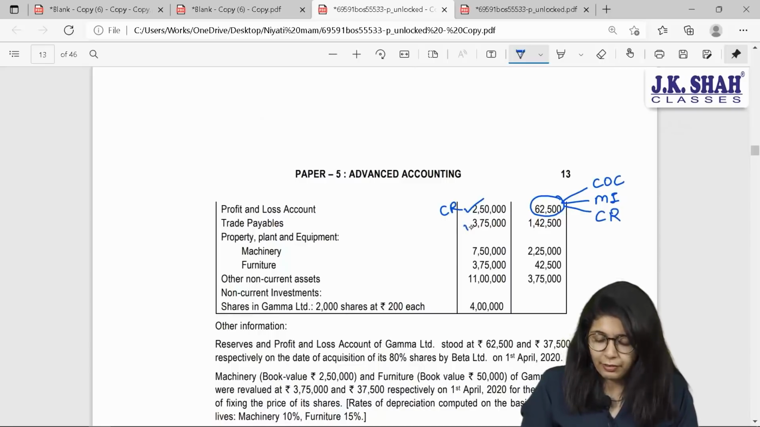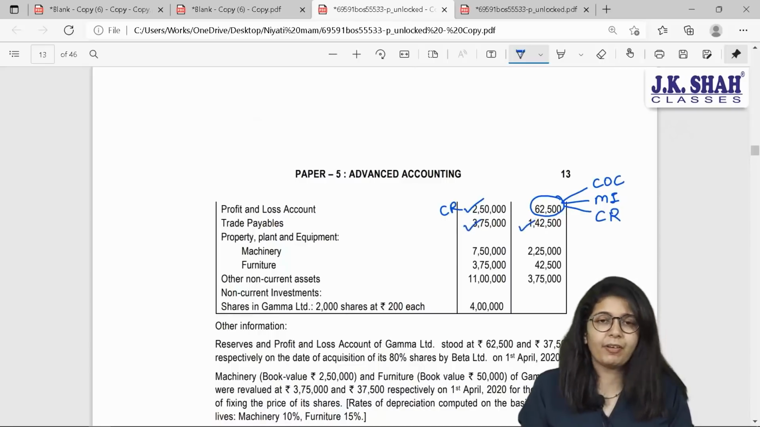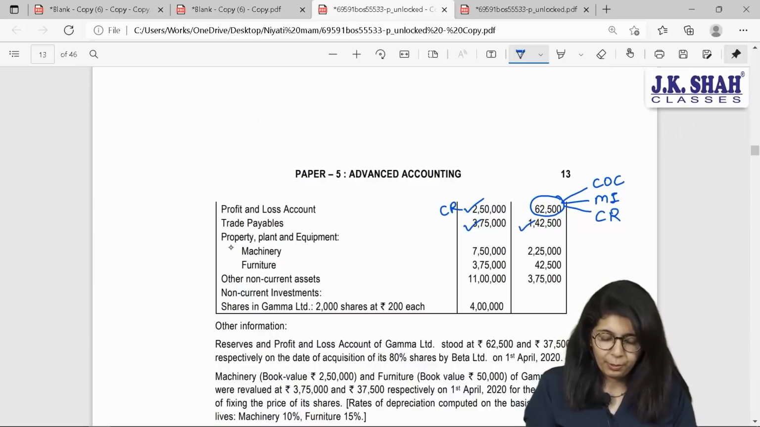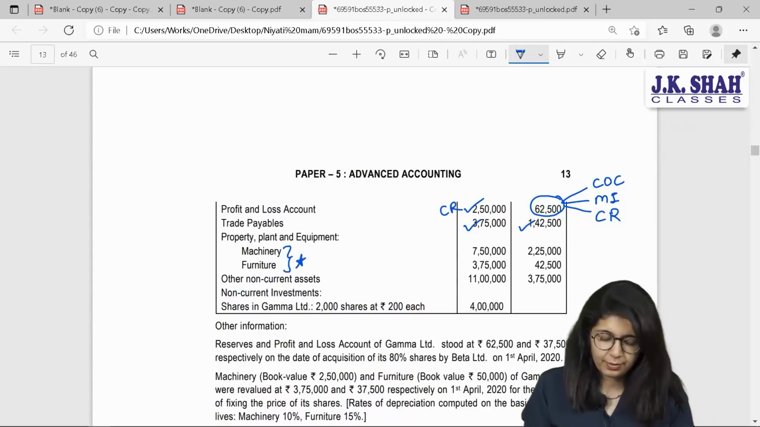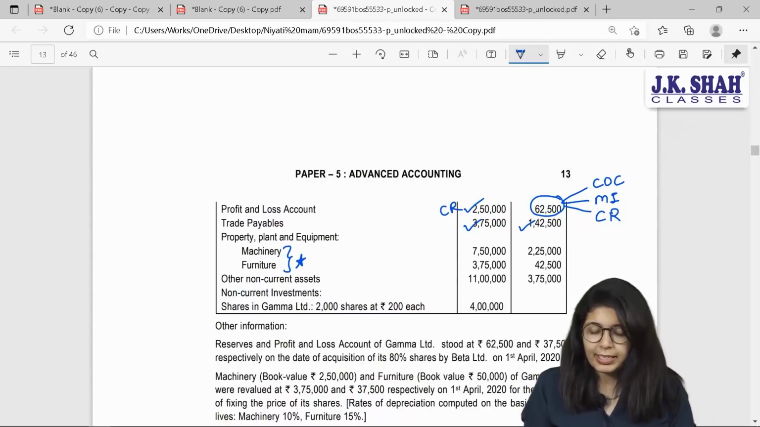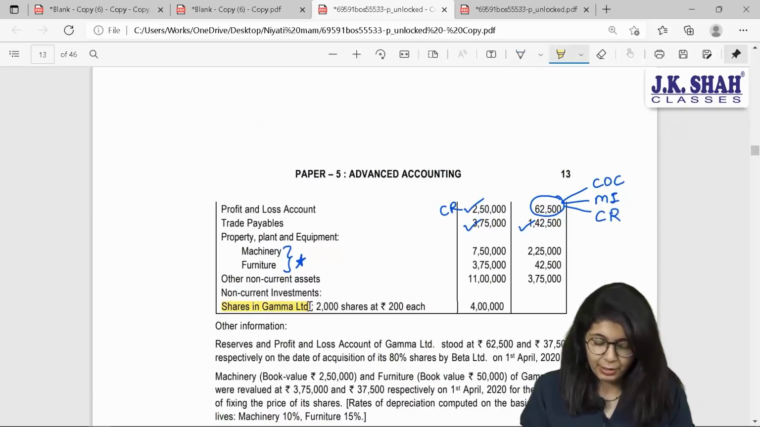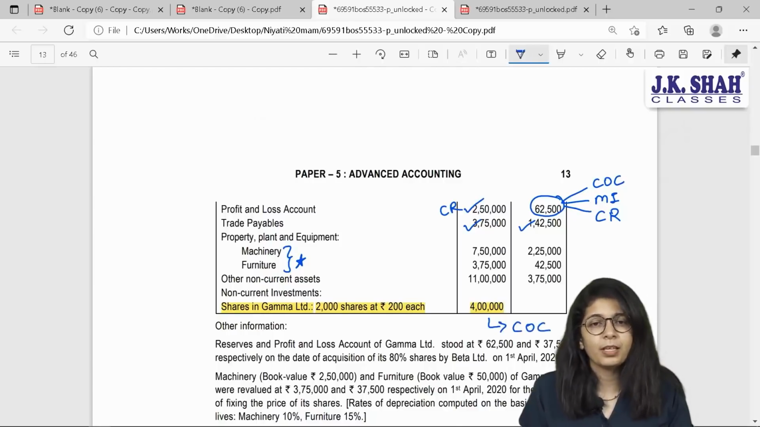Trade payables, straight away I'll take the total 3,75,000 and 1,42,500. Property, plant and equipment, bacha, this is important in our sum. Other non-current assets, 11 lakh and 3,75,000 you can straight away show. Non-current investment, shares in Gamma Limited, how many shares are purchased? 2,000 shares at rupees 200 each. Total investment value is 4 lakh rupees, and where will you transfer this? To cost of control.